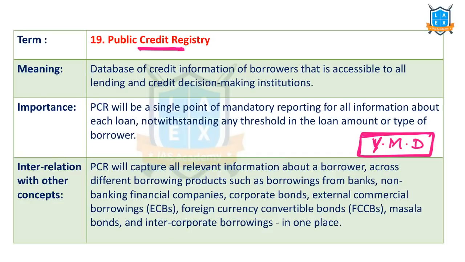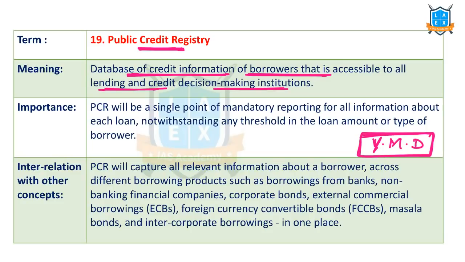But now there is a need for a public credit registry which has trust from the banks, used as a central database which can be accessed by all the banks. For that purpose, this has been recommended, as of now not appointed. This is simply a database of credit information of all the borrowers, accessible to all lending agencies for decision making.